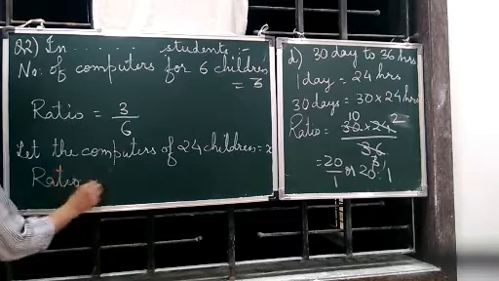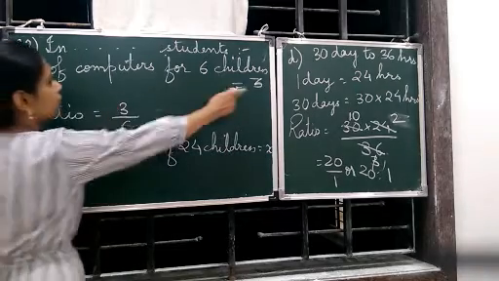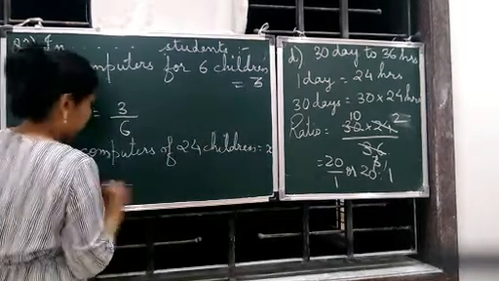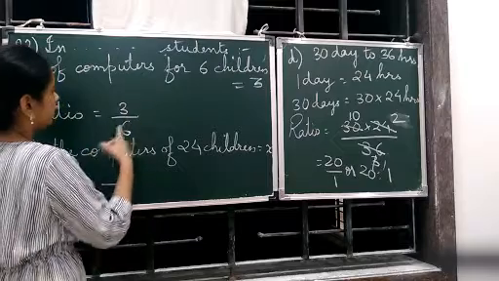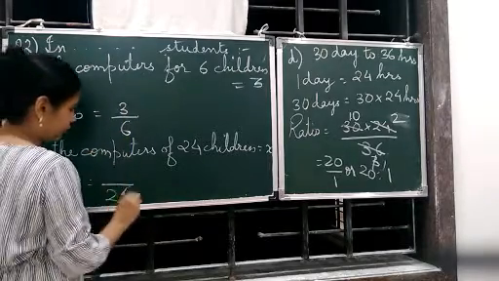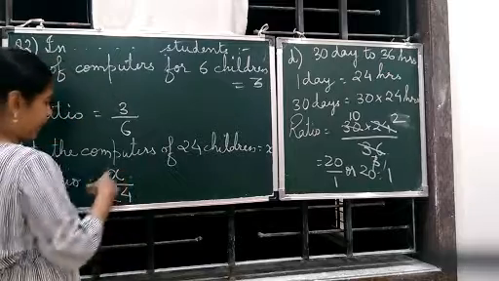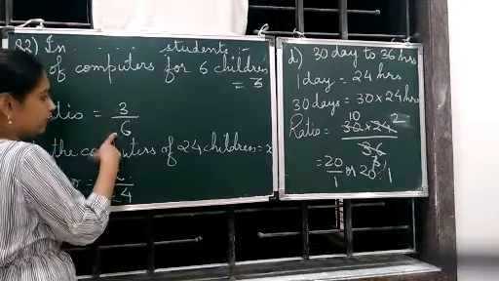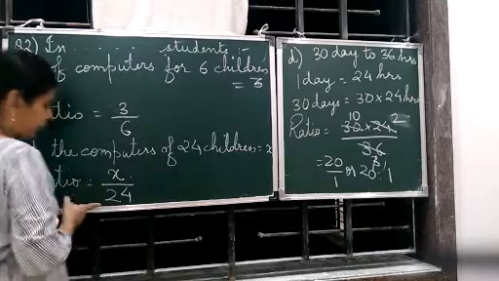Now see here. 3 is what? Computers. Okay. And 6 is what? Children. Okay. So here 24 will come down and x will go up. X computers for 24 children. 3 computers for 6 children. So x computers for 24 children.